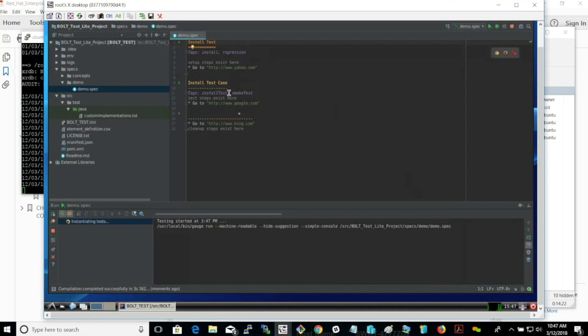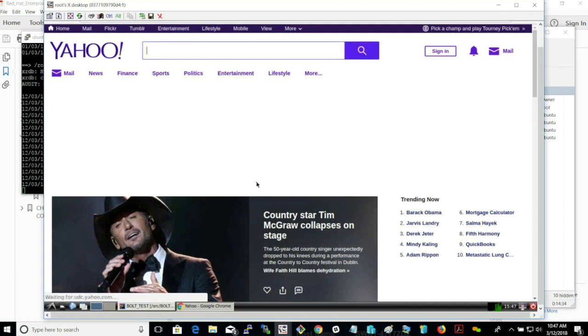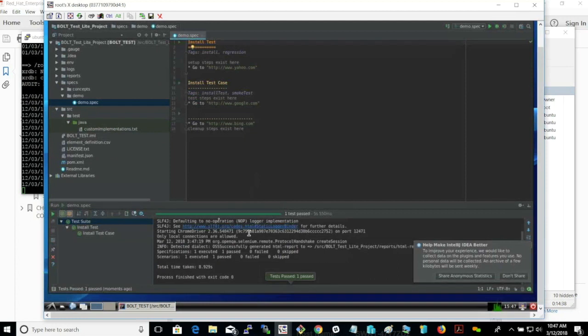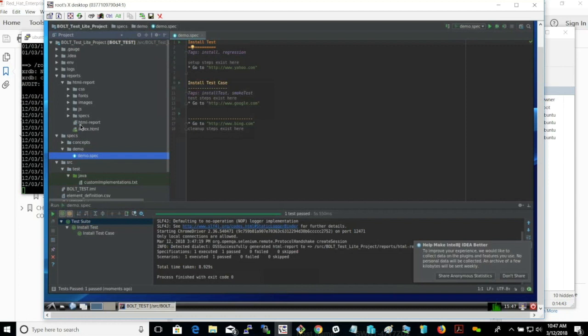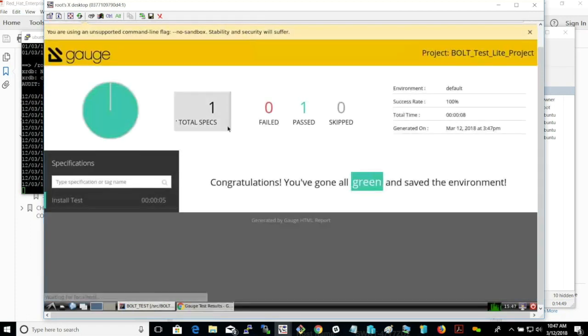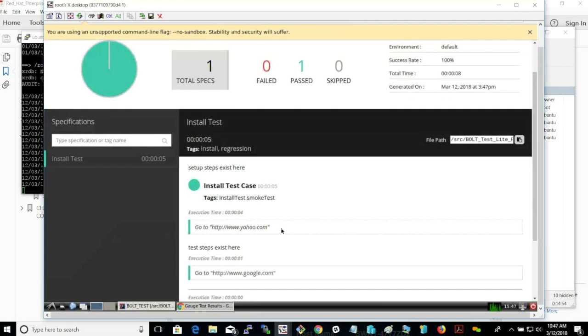If the browser comes up and executes your test, which is just opening a couple of browsers, opening Yahoo, Google, and Bing, we will have a good install and you can go on and experiment. Okay, test passed, go to reports. In the report folder, there is an index HTML file. You can click on it, open up your Chrome, and you have your results.